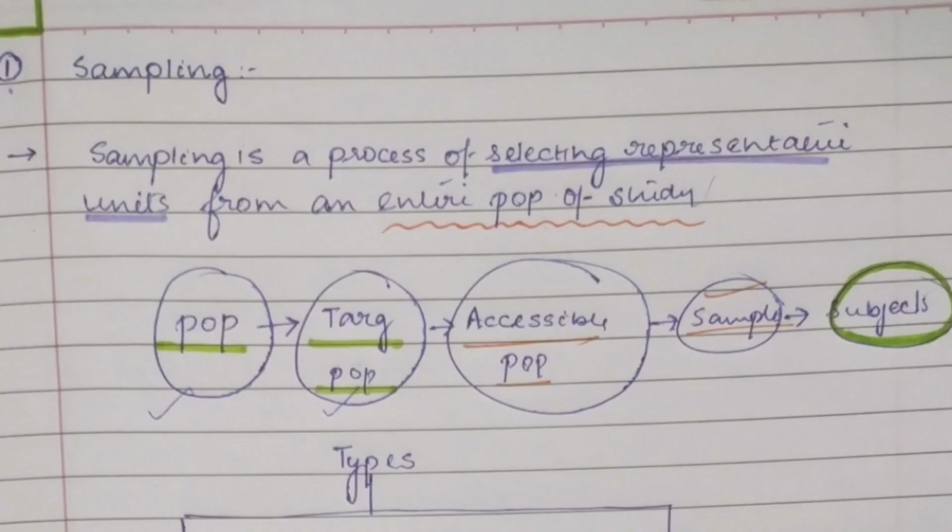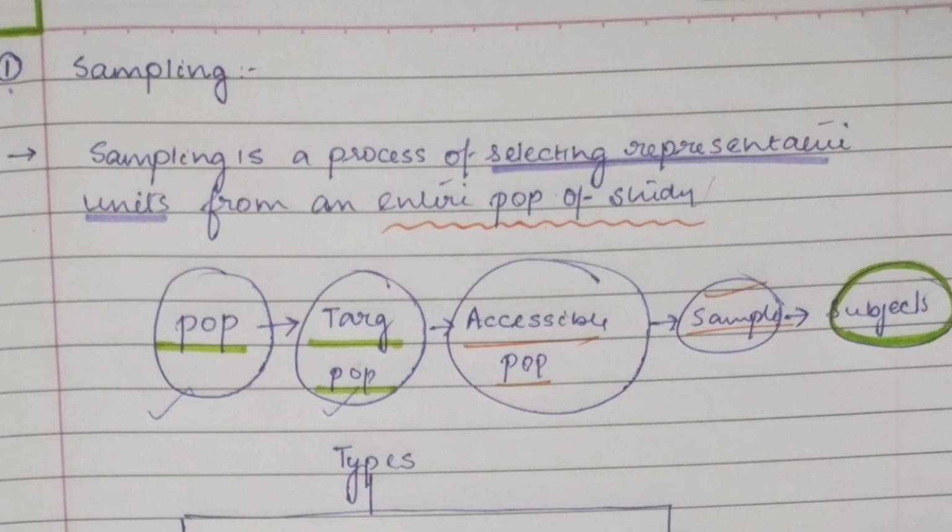Sampling is a process of selecting representative units from the entire population of the study. In this, it is denoting that from the entire population of the study, certain samples will be collected and they will be referred for further study, because the entire population at the same point of time can't be referred for a group for a study.